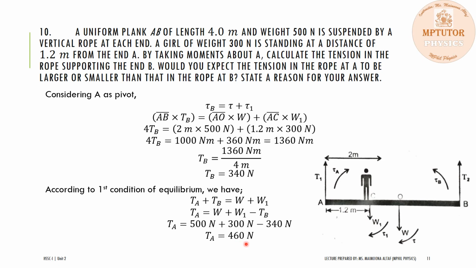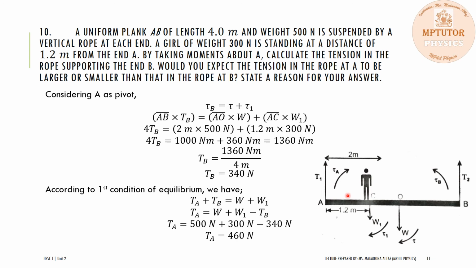460 Newton. So now dear students, the tension created in the string A is greater as compared to the tension created in the string B, and the reason is because the girl is standing closer to the end A. The smaller the moment arm, the greater will be the force or the tension produced in the string for equal torque on both sides.